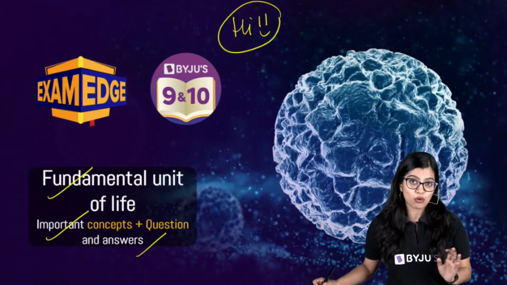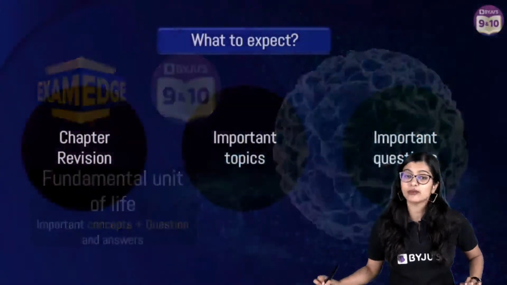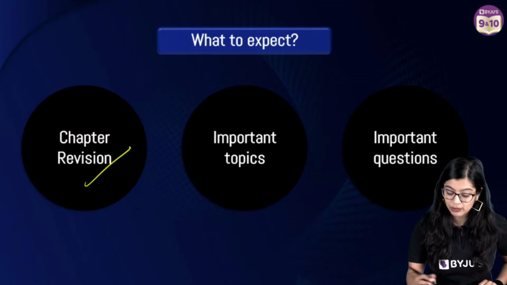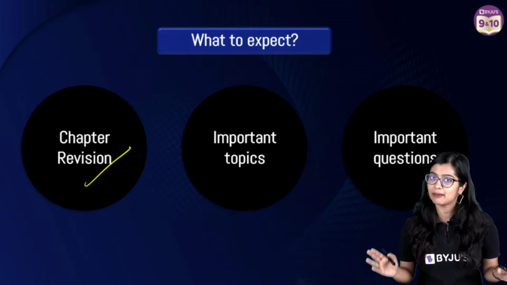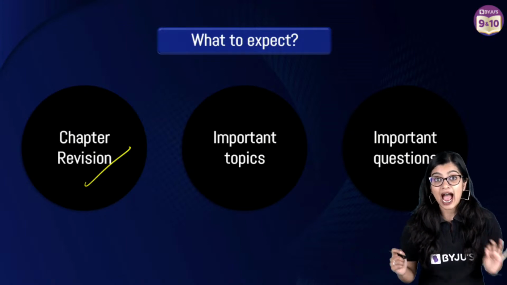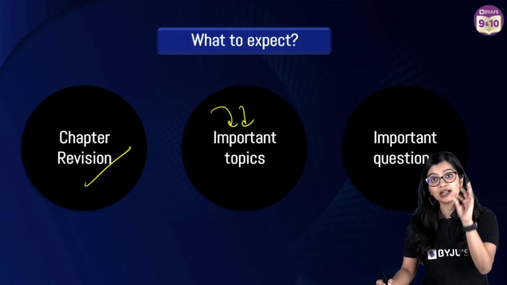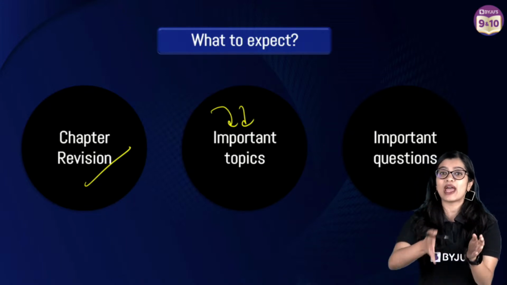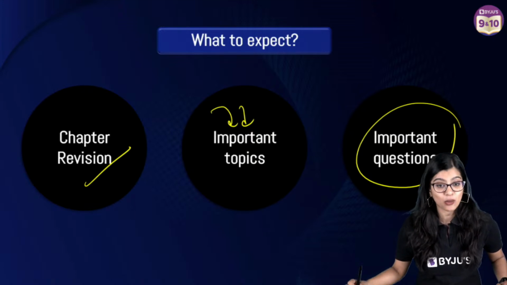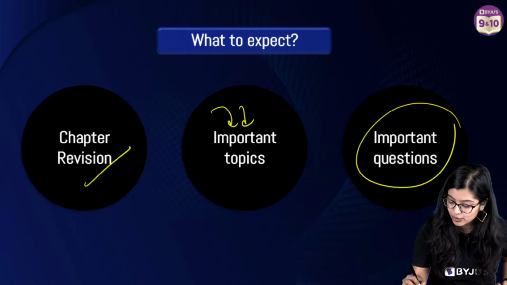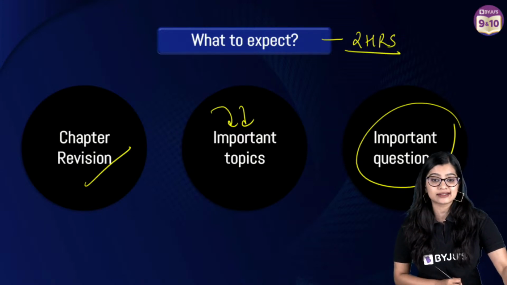Today time is of utmost importance because our class is going to be for 2 hours. So what are we going to expect today? First and foremost, we are going to be doing a full chapter revision. This chapter in itself is already very big, and we need to revise the whole chapter. Along with this, I'll be telling you a lot of the exam relevant important topics, that is, from which topics you will get short questions. And after we cover these two, we will look at important questions. So in 2 hours, we need to use our time wisely. We cannot waste our time.